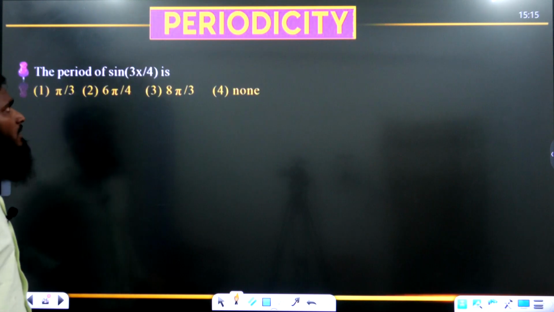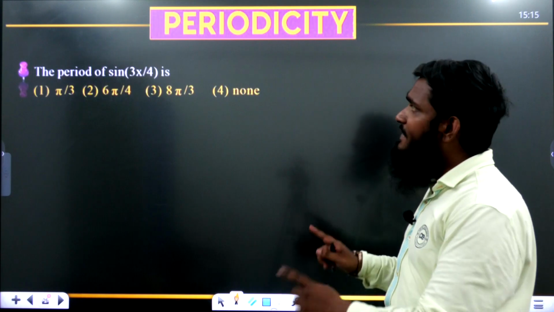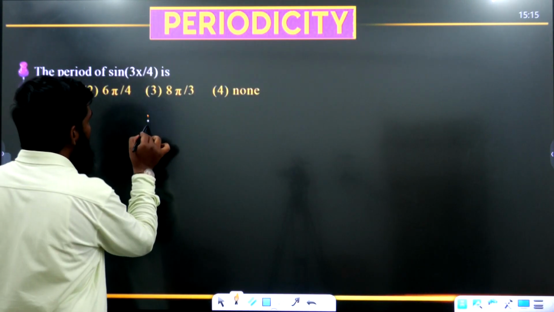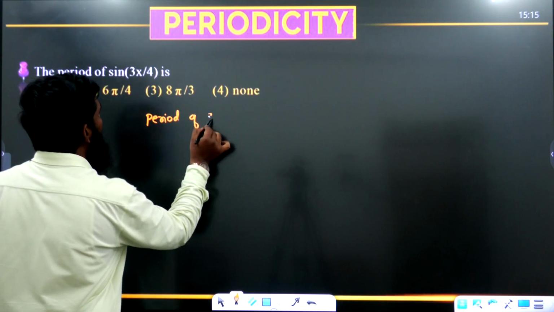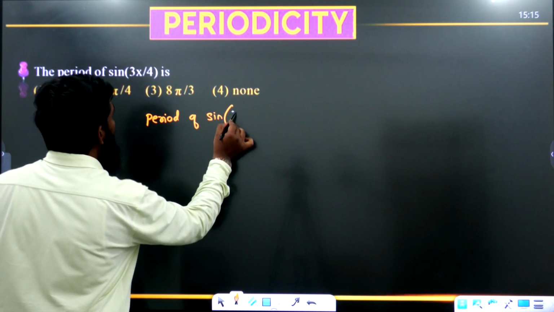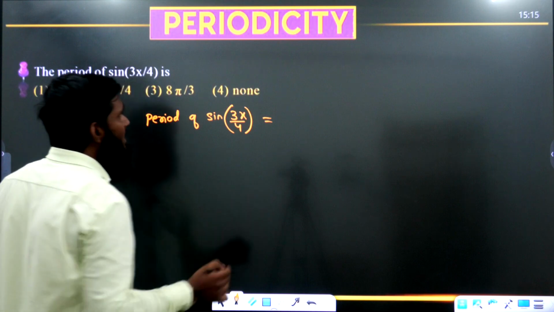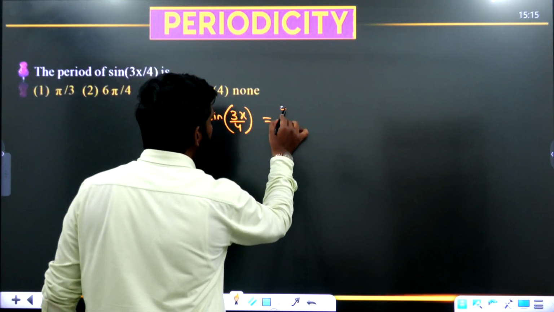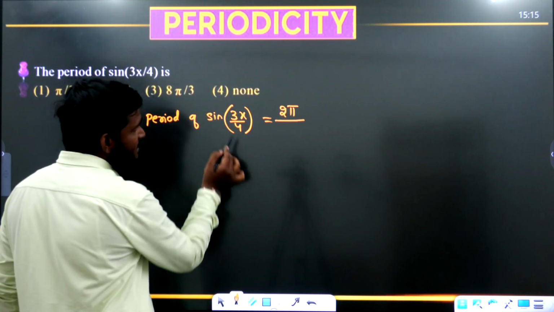Now let us go with the next part. The period of sine 3x by 4 is, okay, now let us see this part. Period of sine 3x by 4 is equal to T divided by mod a. What is the T value for the sine function? 2 pi. T value for the sine function is 2 pi divided by, what is the a value?